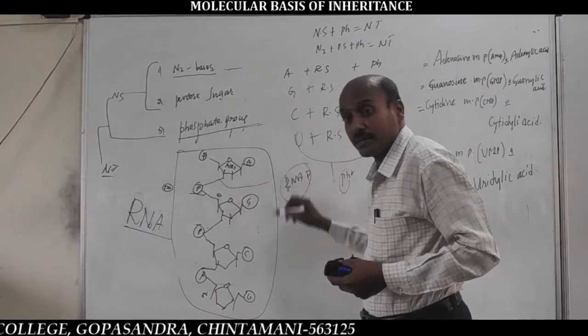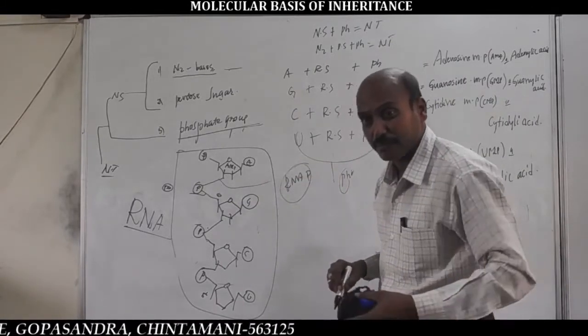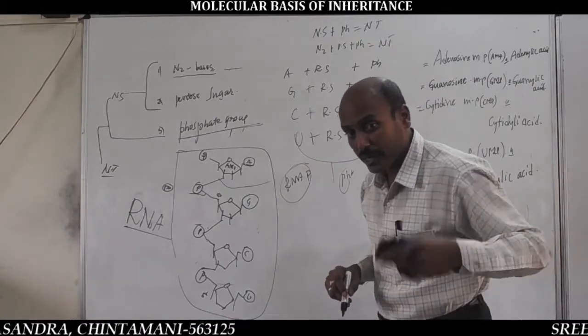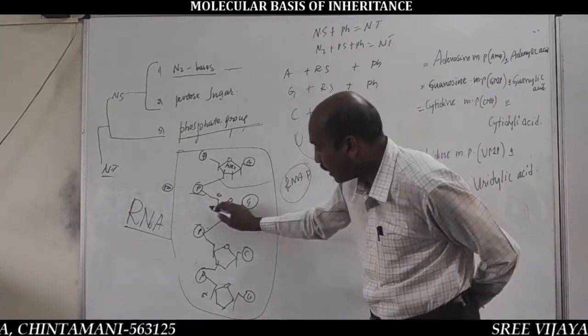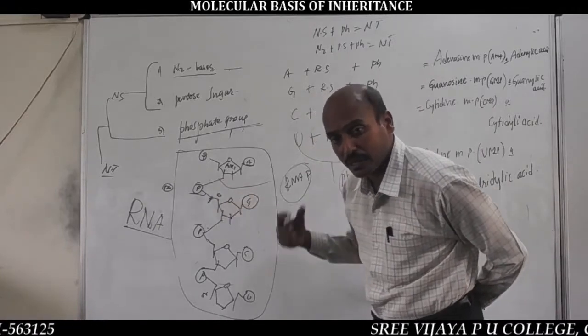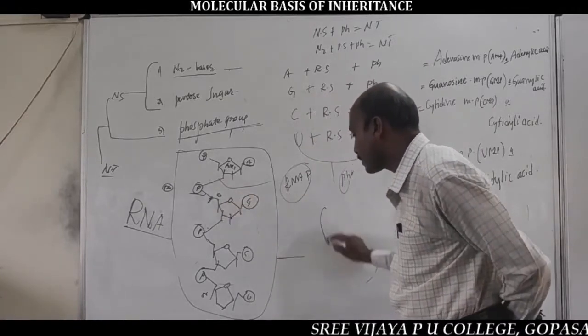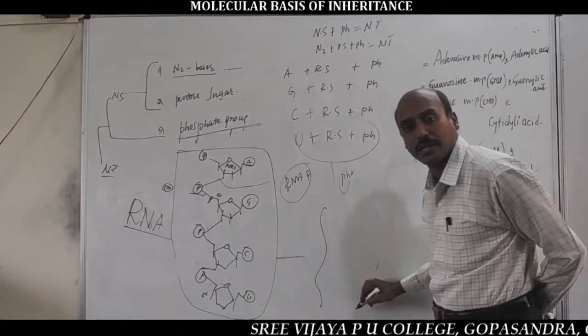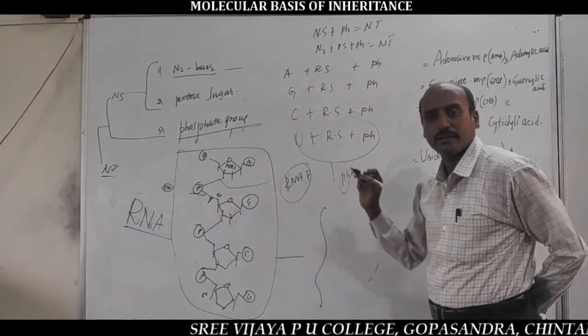Remember this statement. It is otherwise called the transcriptase enzyme. The RNA polymerase enzyme is involved in establishing phosphodiester bonds between RNA nucleotides, as a result synthesizing a single stranded nucleic acid, that is called RNA.